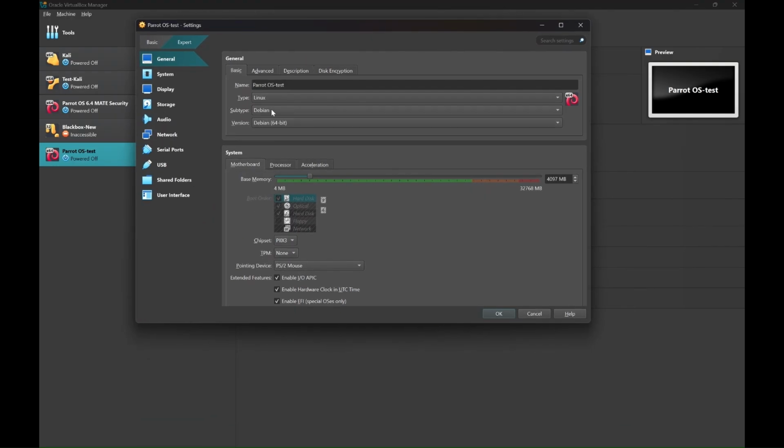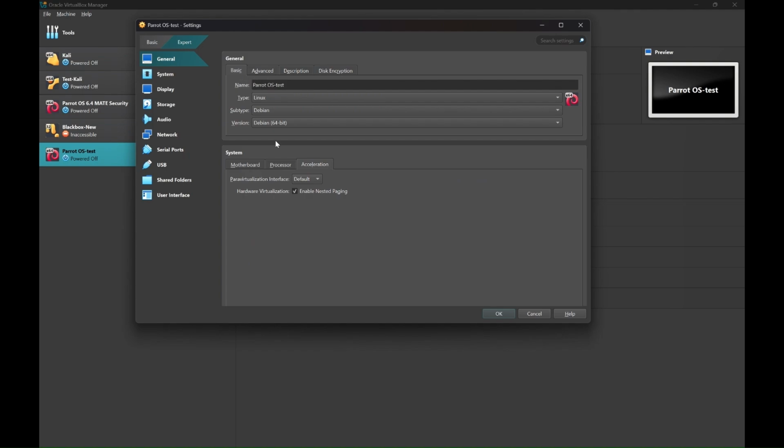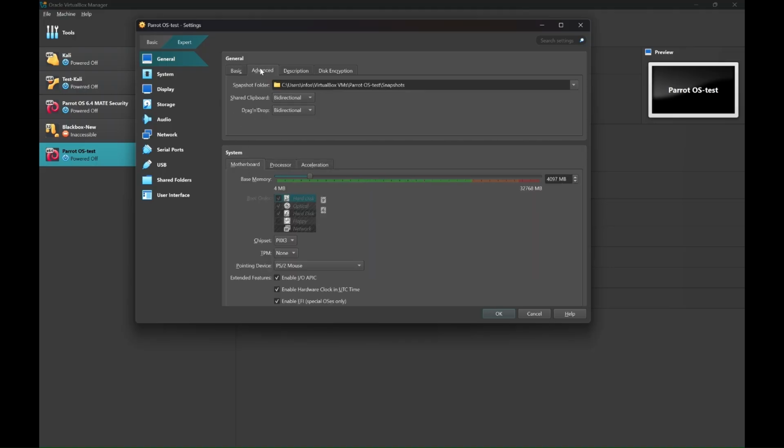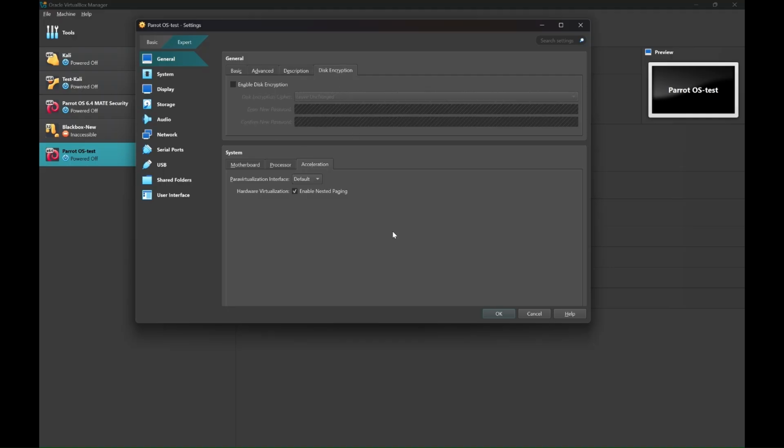So if you want to change the base memory or RAM or whatever, you can change it. And the type is Debian, disk encryption, processor. So if you want to change it, you can change all these settings. Otherwise, keep it as it is, and whenever needed, you can adjust it.